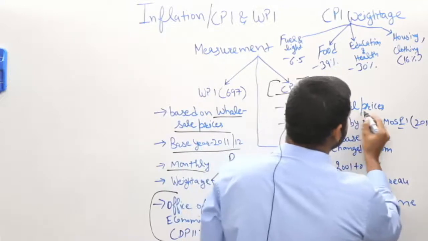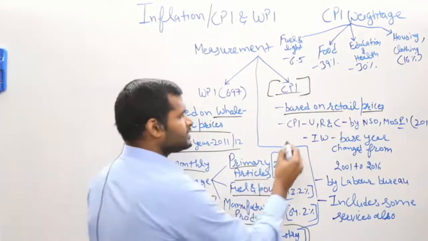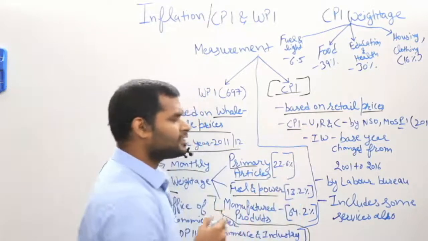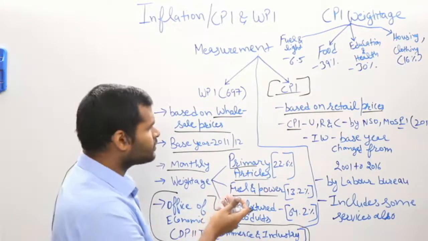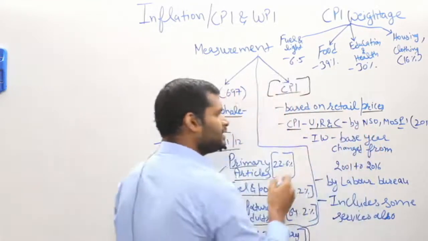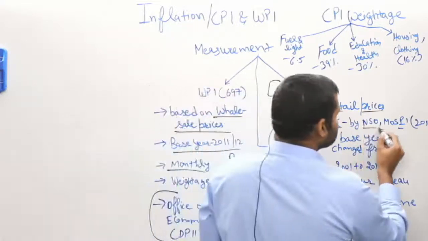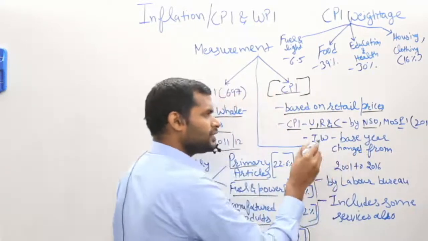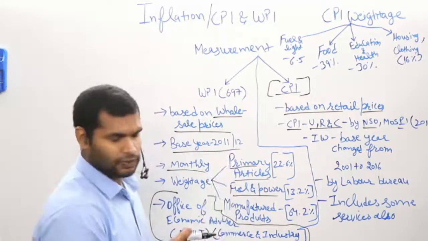This index is prepared on the basis of the retail prices, and it has several subcomponents: CPI for urban workers, for rural workers, and combined urban and rural, at the all India level. It is prepared by the NSO, National Statistics Office, Ministry of Statistics and Programme Implementation, and the base year is 2012.